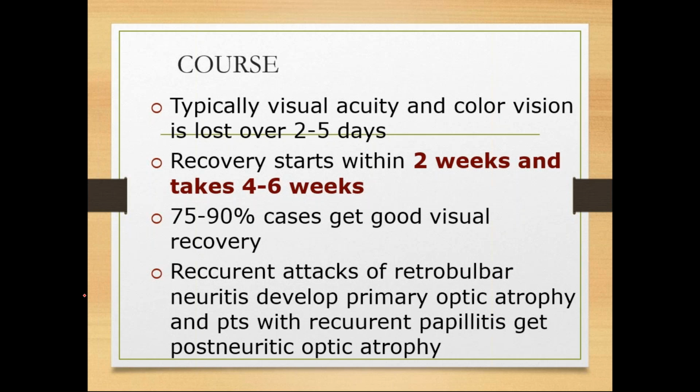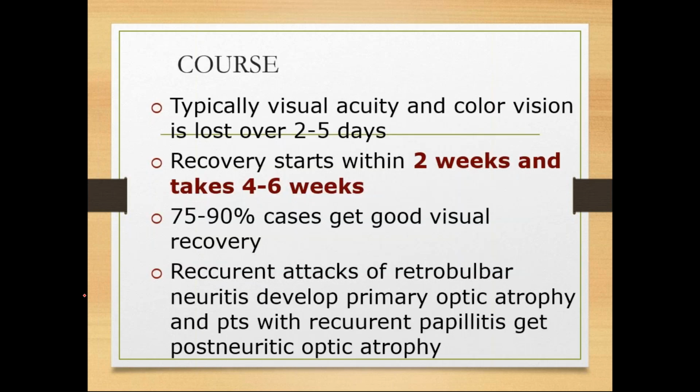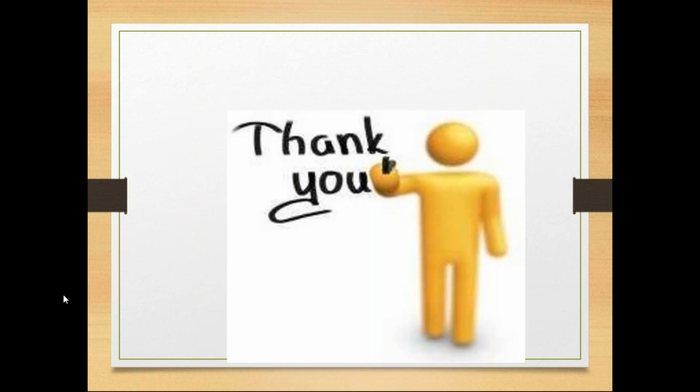But if it is atypical optic neuritis, there is less chance of visual recovery. Recurrent attacks are very common, which further leads to primary optic atrophy. So this is the course of the optic neuritis. So this is all about optic neuritis.